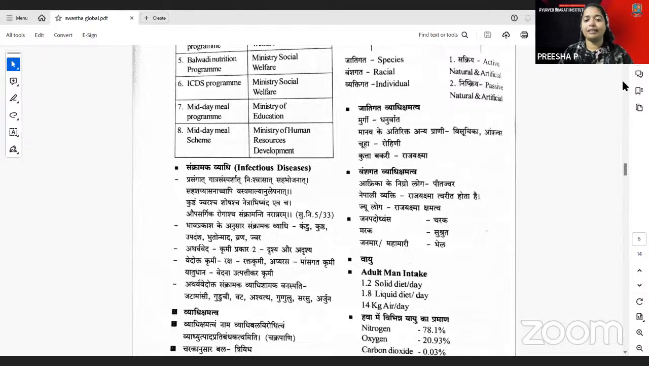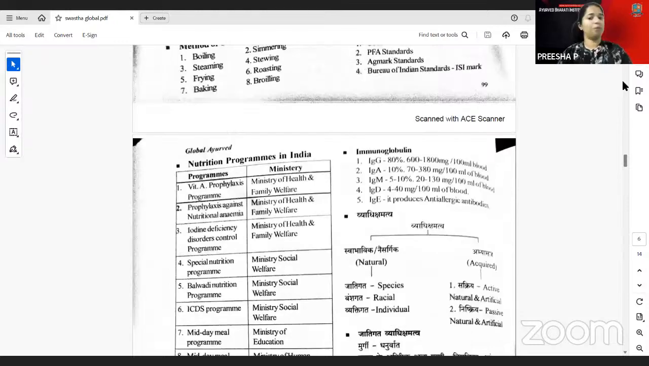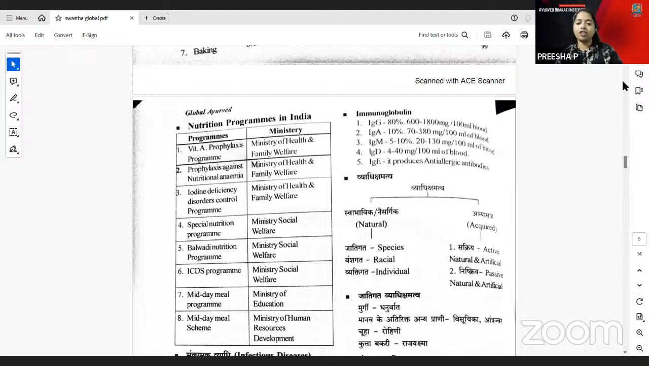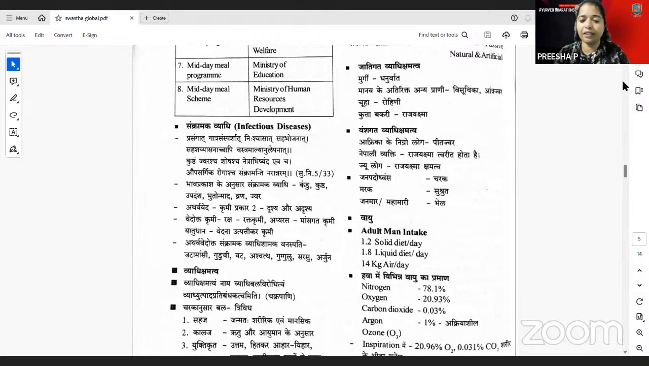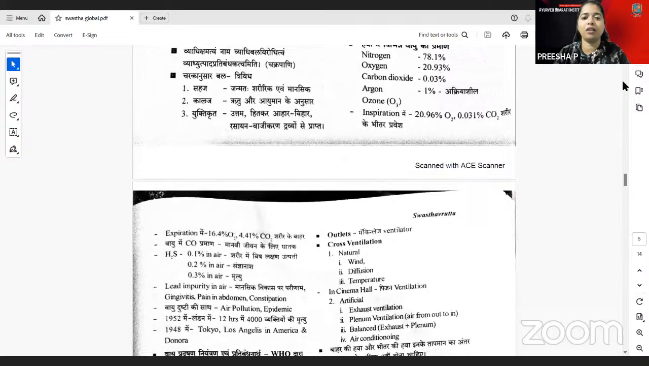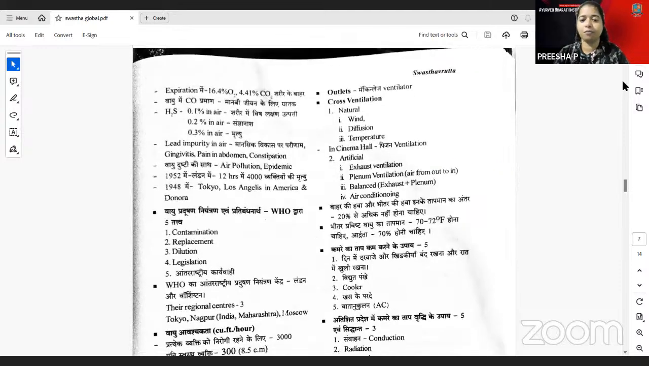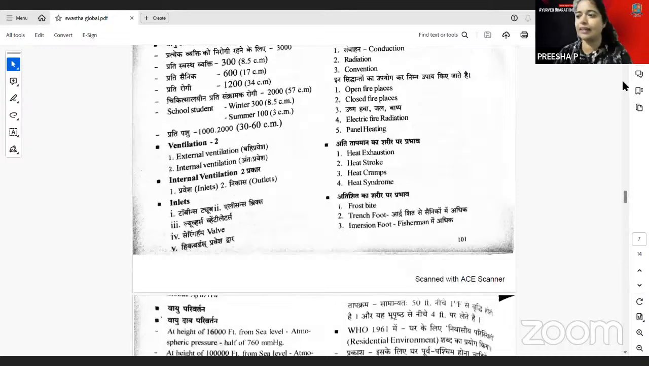The immunoglobulins are there, like the IgG, IgA, IgM, IgD. And the Vyadhikshamatva is there, that is the Swabhavika and Abhyagara. And you have the air capacities, which is mentioned, and the cross ventilation. These are all just one-time readable only, that is only needed.